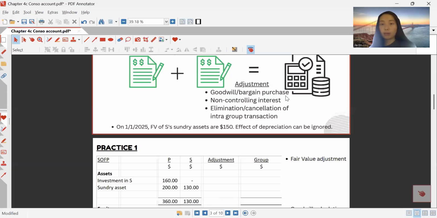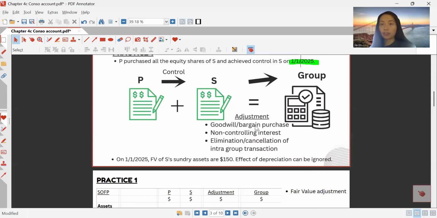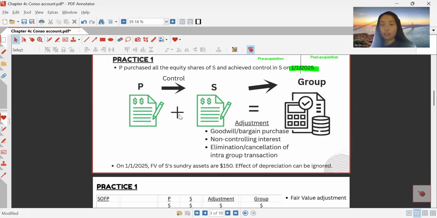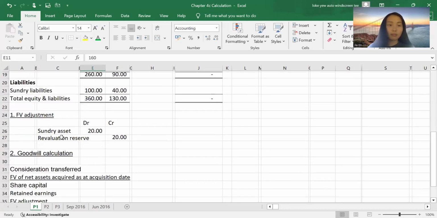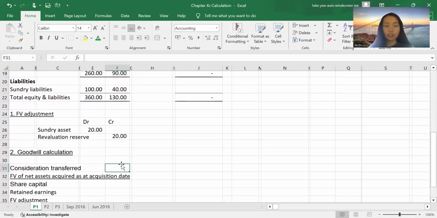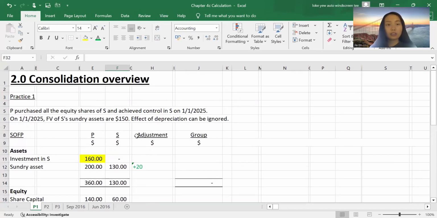Goodwill or bargain purchase adjustment, to calculate the goodwill that arose during the acquisition. In the parent's book, it shows that it spent $160 to purchase the investment in S. That means the purchase consideration transferred is 160. And what are the things that P has purchased from S?